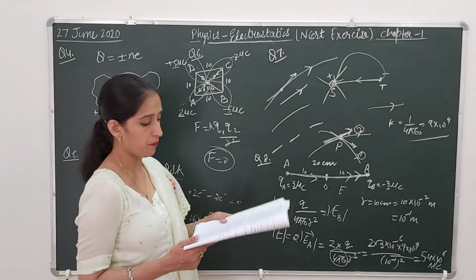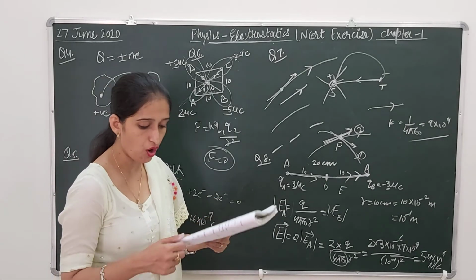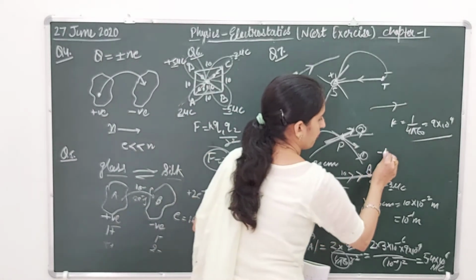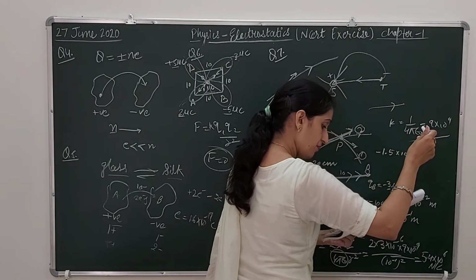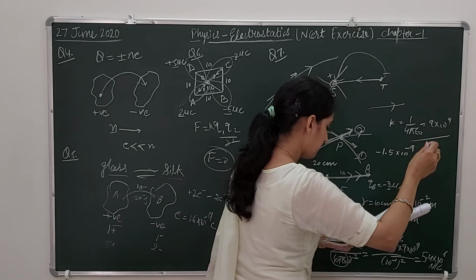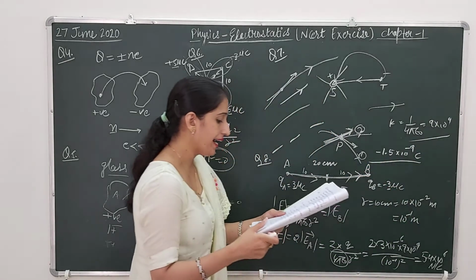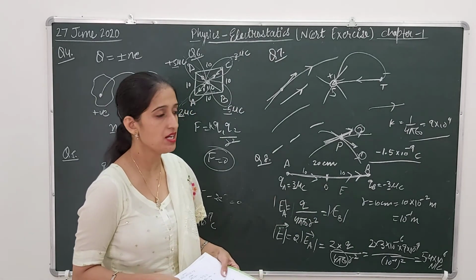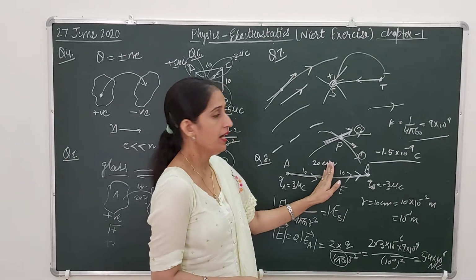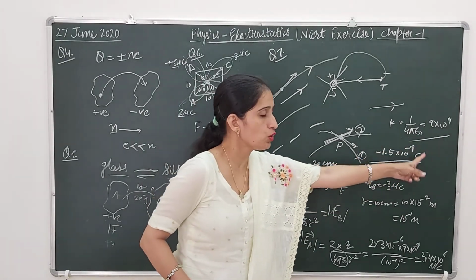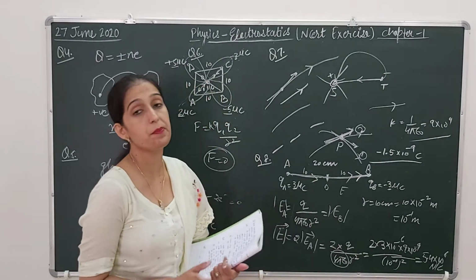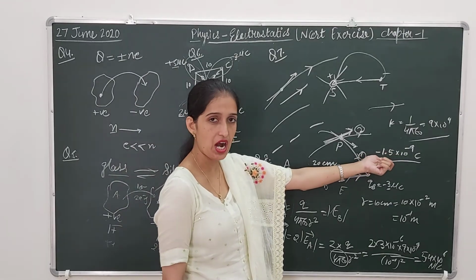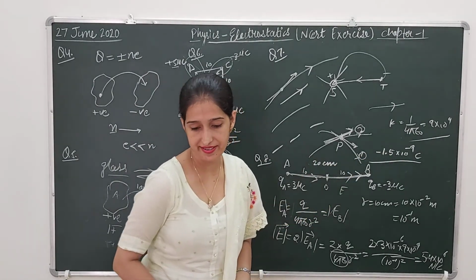Moving towards the part B. If a negative test charge of magnitude 1.5 into 10 to the power minus 9 coulomb is placed at the point O, what is the force experienced by that test charge? Means if at point O a negative charge is placed of value minus 1.5 into 10 to the power minus 9 coulomb, then what will be the force experienced by this charge due to the electric field intensity?